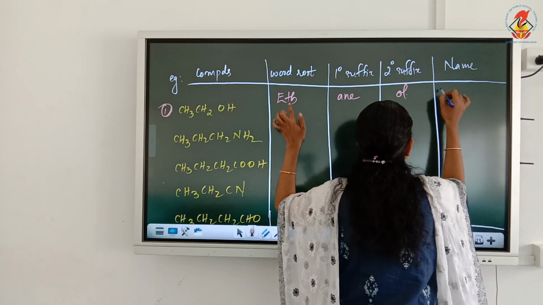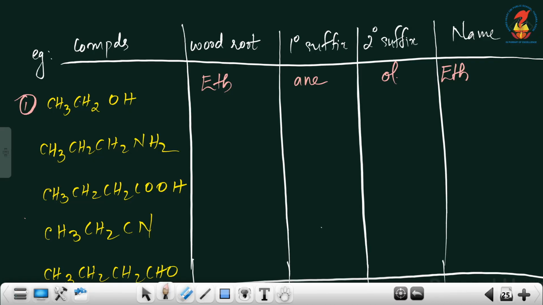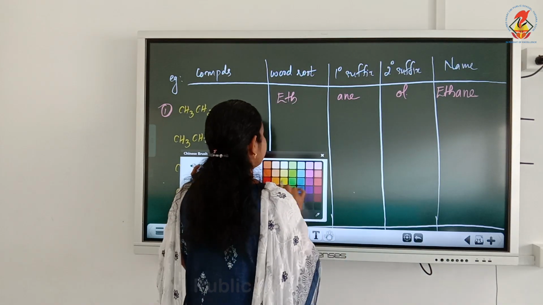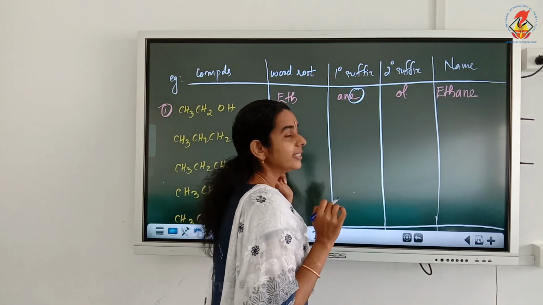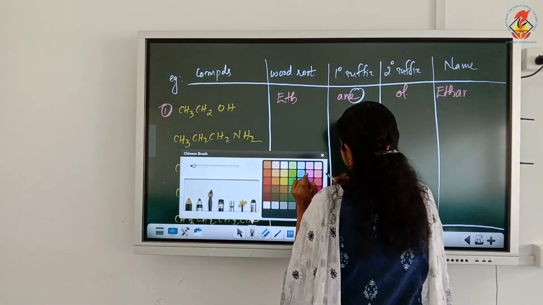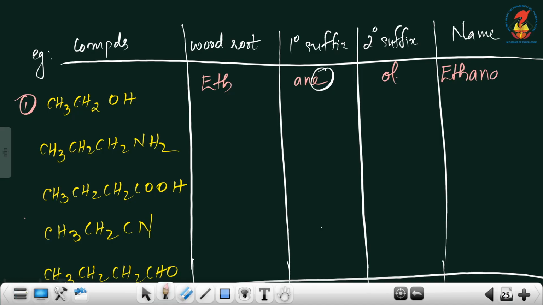Now how should we write the name? First we have to write the word root. The word root is eth. Then write the primary suffix, that is ANE. Now how should we add the secondary suffix? If it starts with a vowel, replace the last E and write the secondary suffix. So the name of the compound will be ethanol.